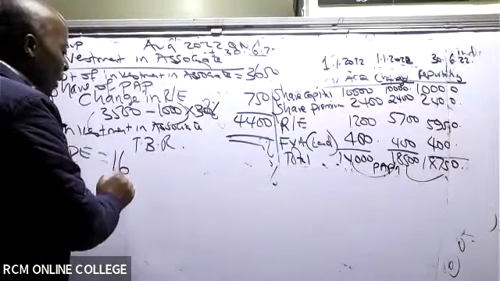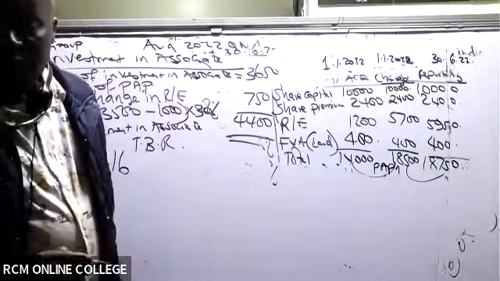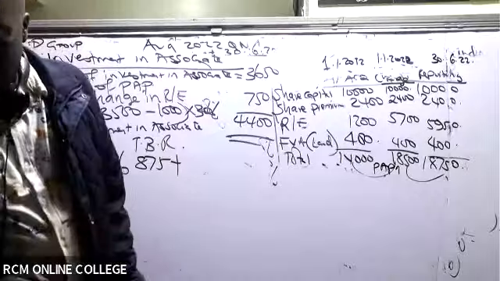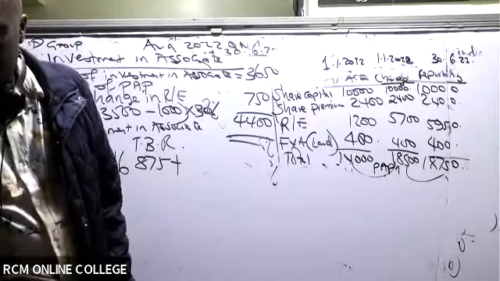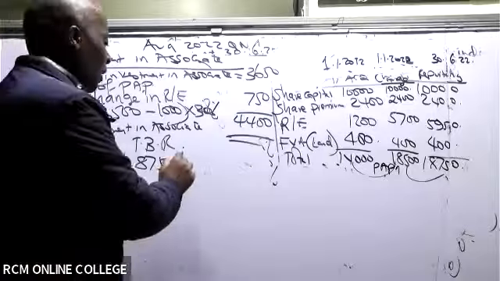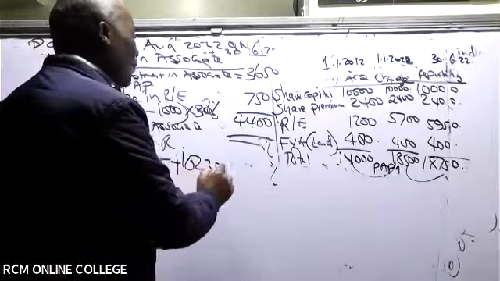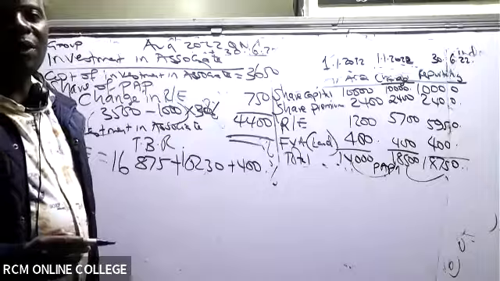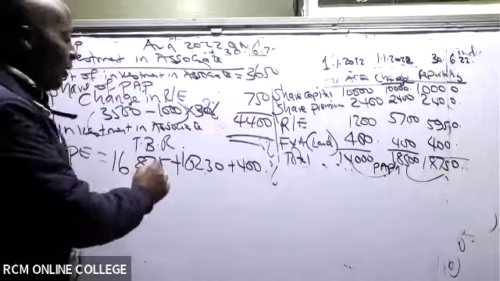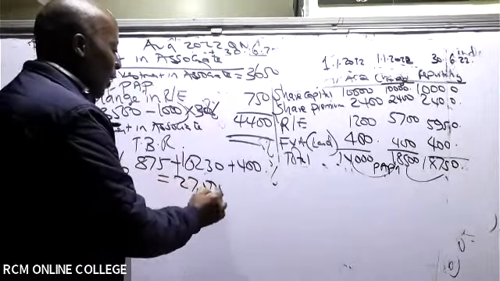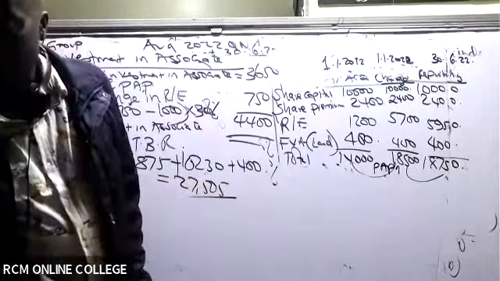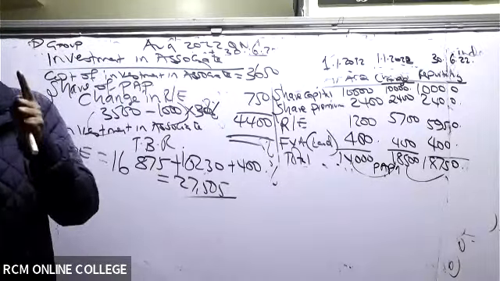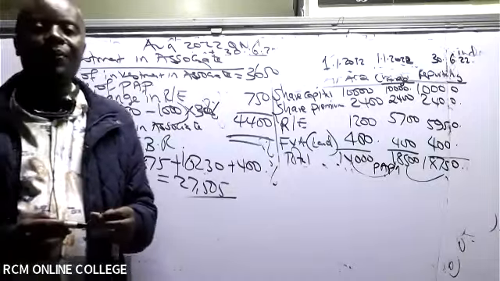On the pro forma, we had 16,875, and then we had in this case here, for the subsidiary 10 to 30, and then there was a fair value adjustment positive of 400. So then the final figure that we have there is 27,505. Thank you so much, all of you. Indeed, you are geniuses.